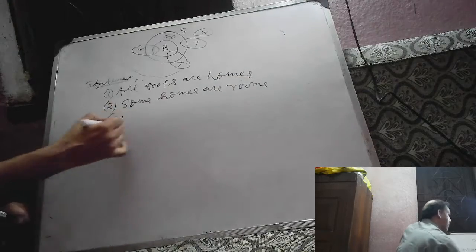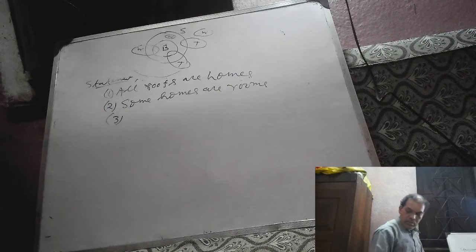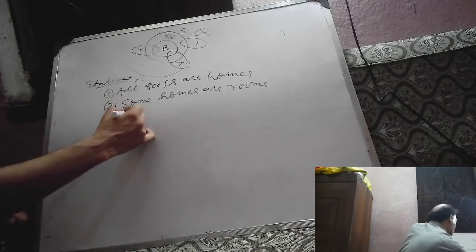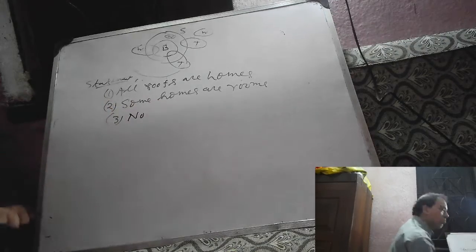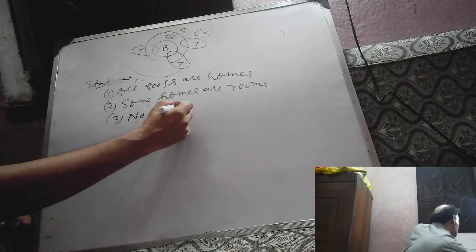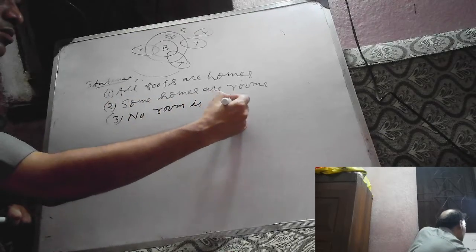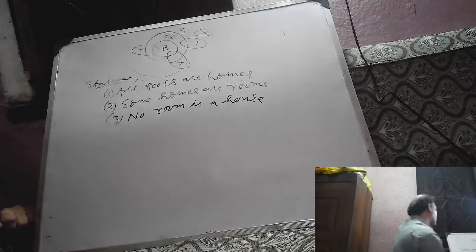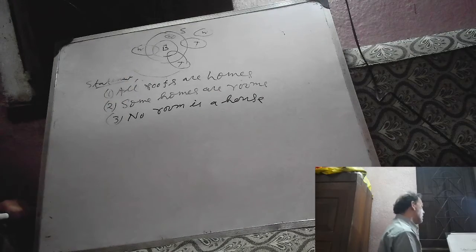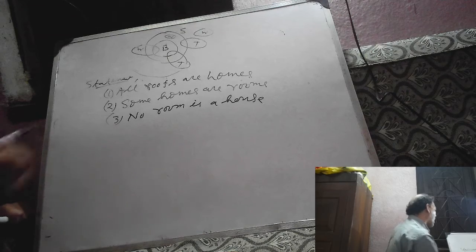Number 3 statement: No room is a house. First one, all roofs are homes. Second one, some homes are rooms. Third one, no room is a house.